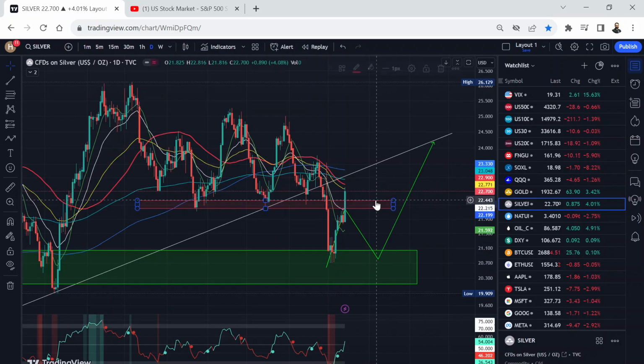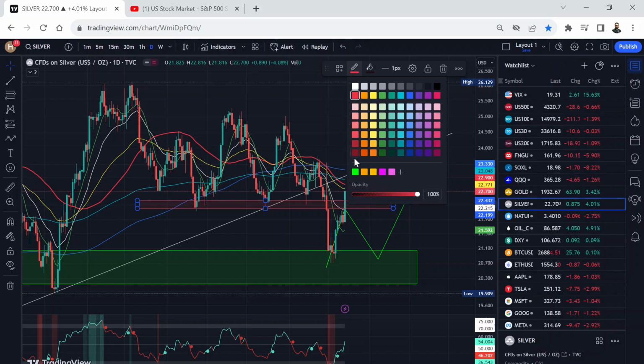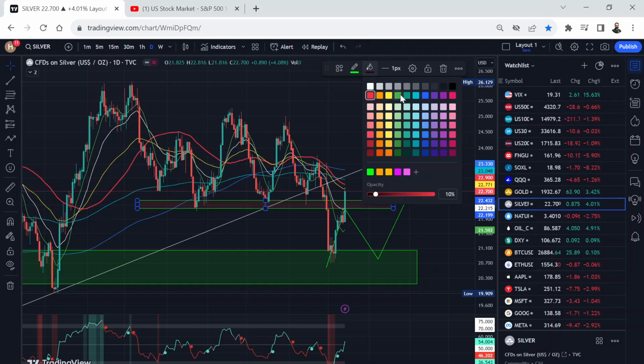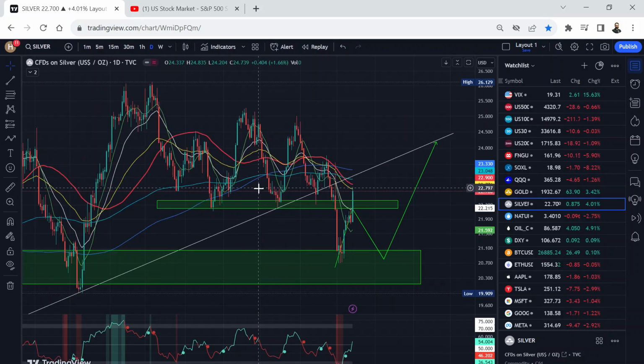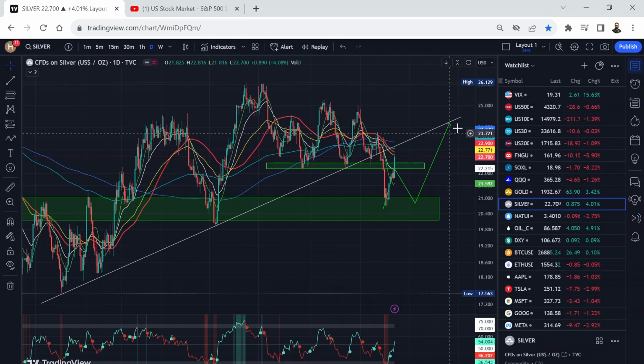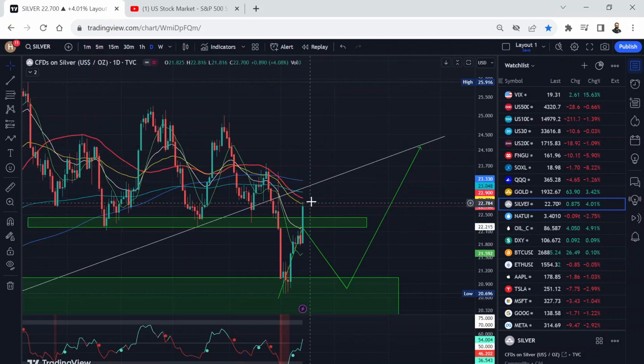You can see again it broke this resistance, so this resistance became support now. So again, a massive move on silver and gold. Now it's finding some resistance on these moving averages, and also there's this upward moving trend line. So I think the next thing should be, actually I have to again adjust on silver as well.